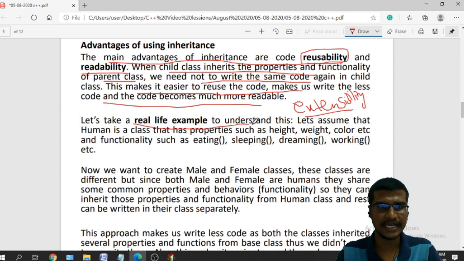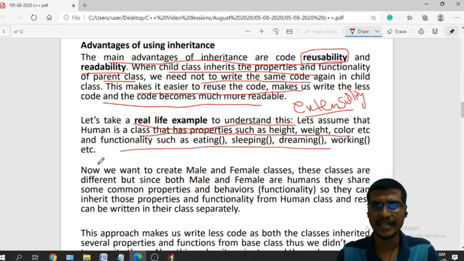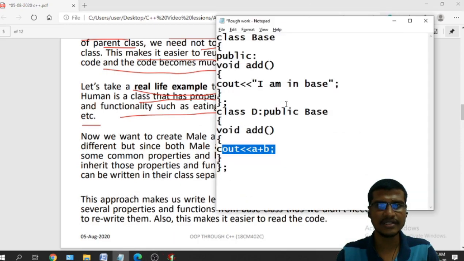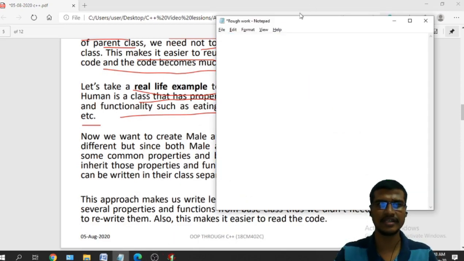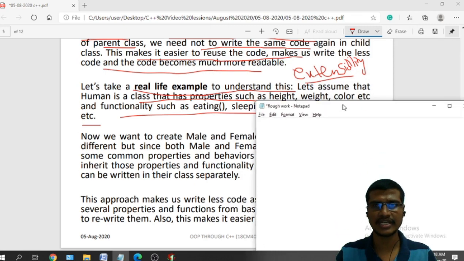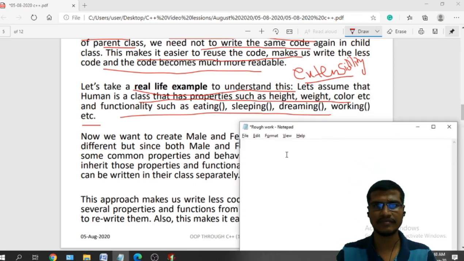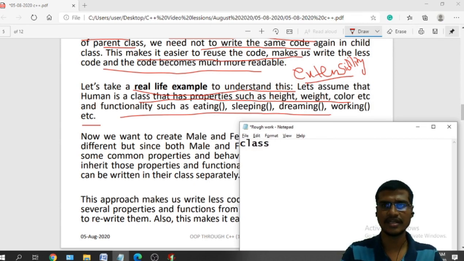Let's take the real-time example to understand this. Let's assume that Human is a class that has properties such as height, weight, color, and functionality such as eating, sleeping, dreaming, and working. So there is a class. What is this class? The name of the class is Human.